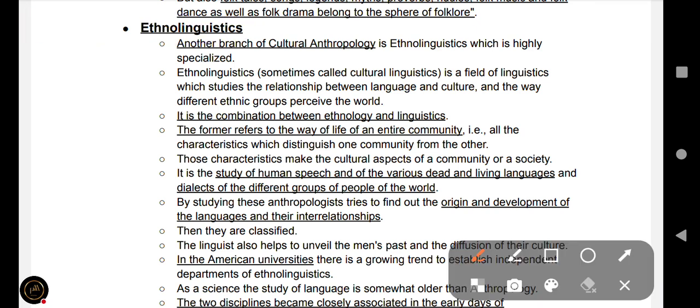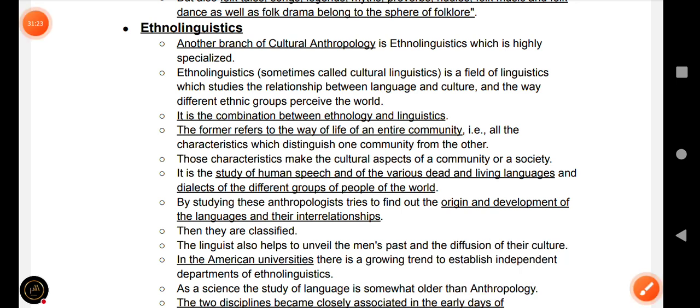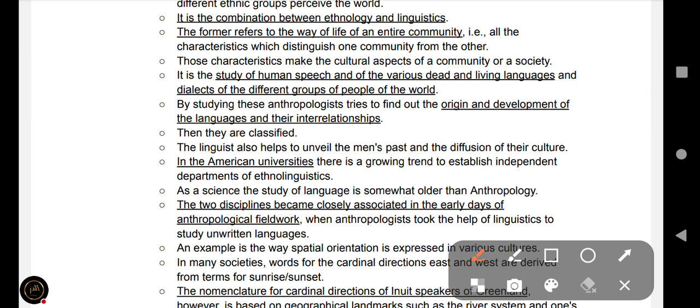Ethno-linguistics is another branch of cultural anthropology which is highly specialized. It is the combination of ethnology and linguistics. Both these combinations are performed in cultural anthropology, not only in primitive but even today in modern societies. Ethnology refers to the way of life of an entire community, that is, all the characteristics which distinguish one community from the other.